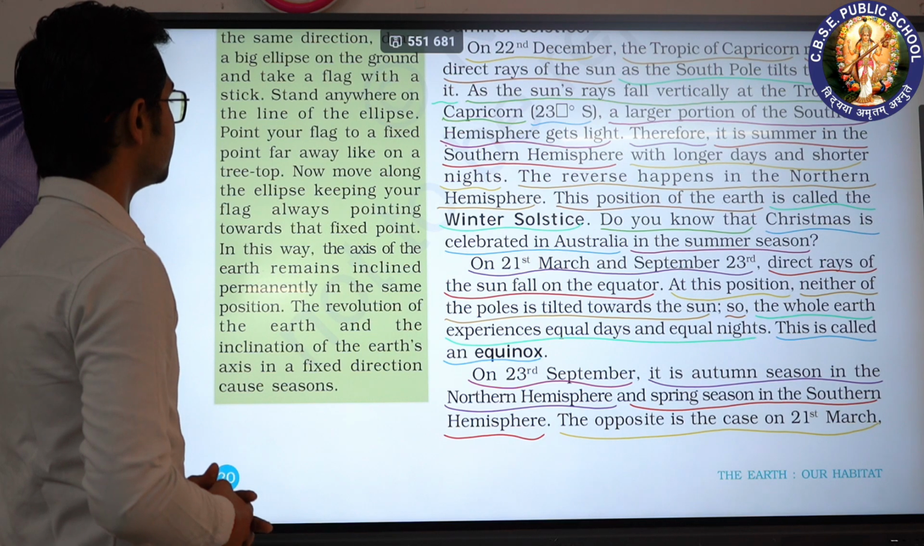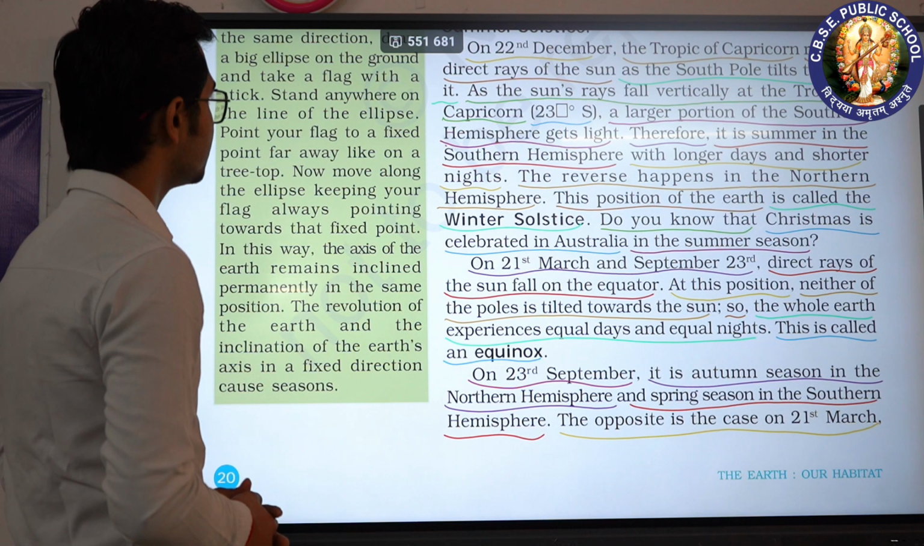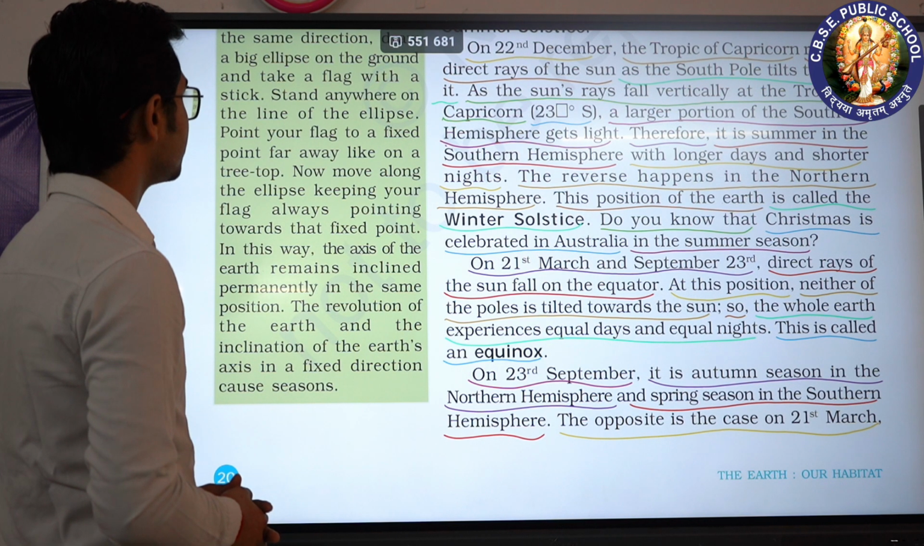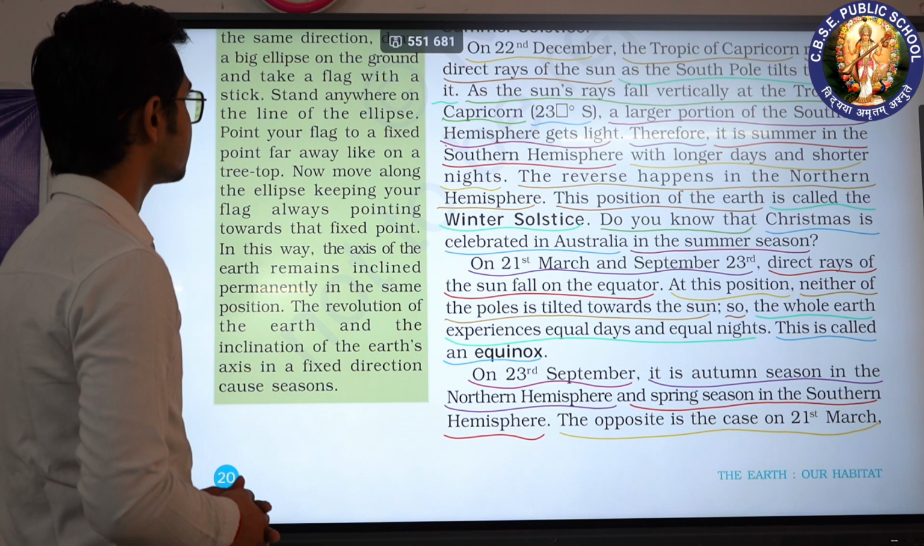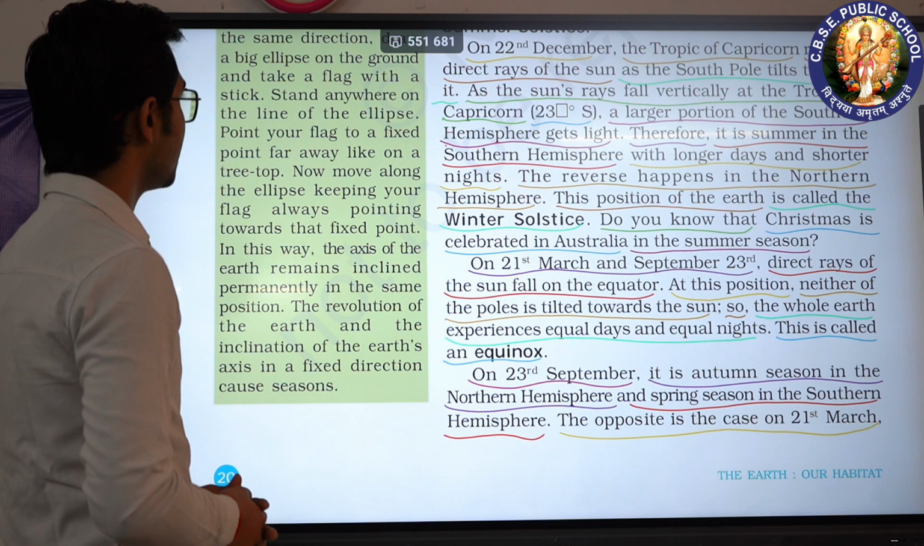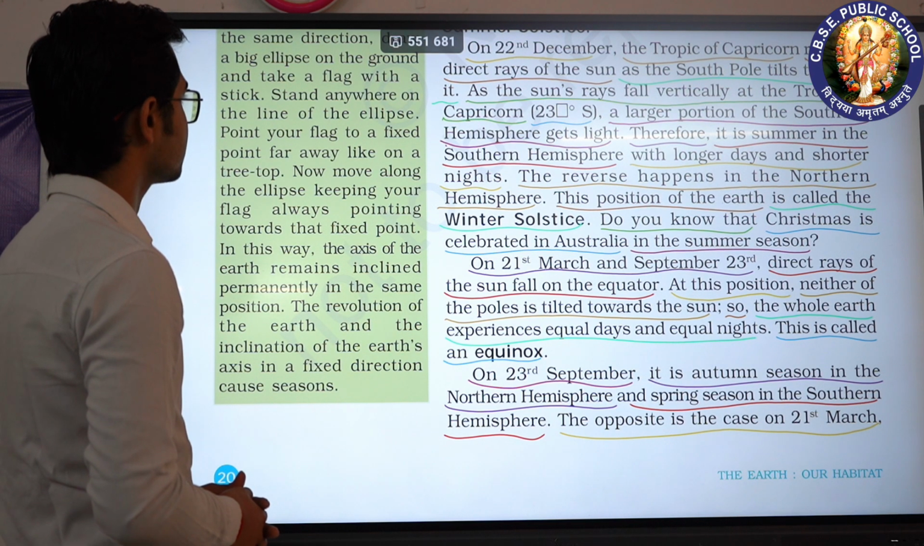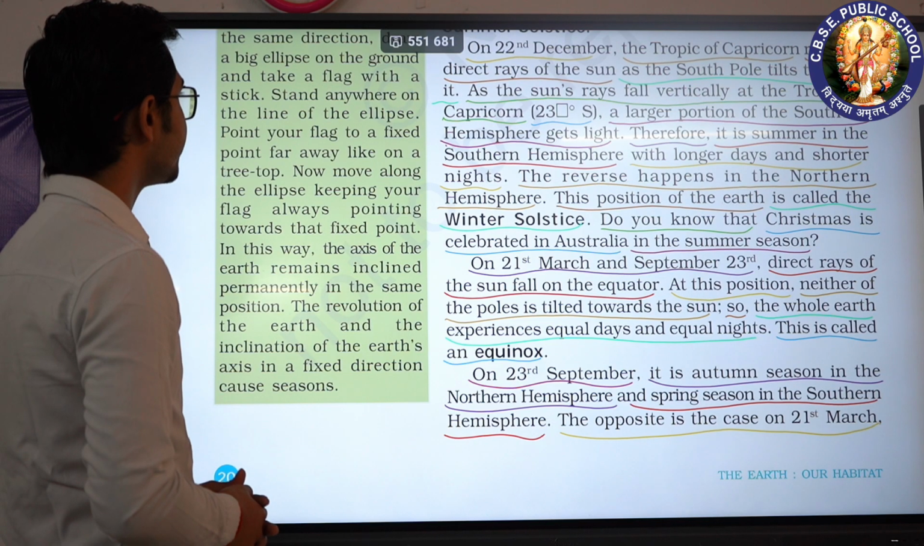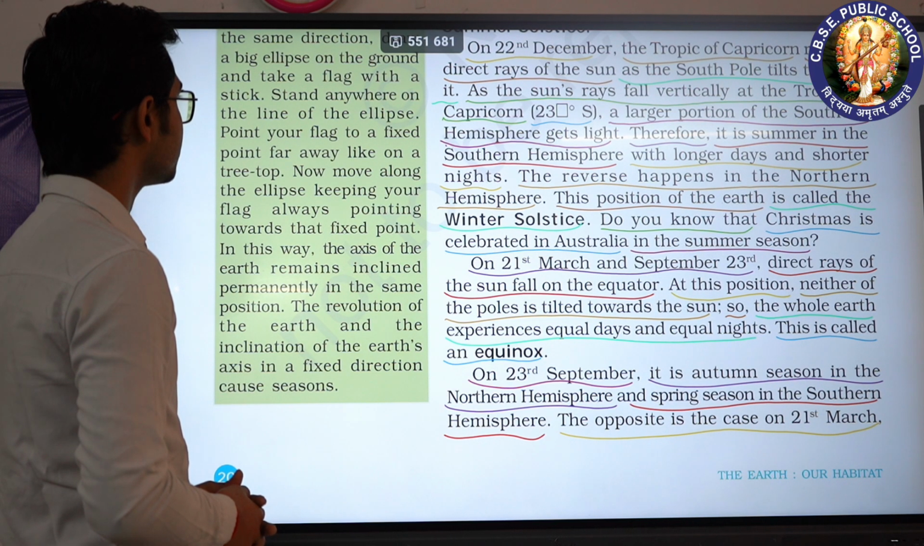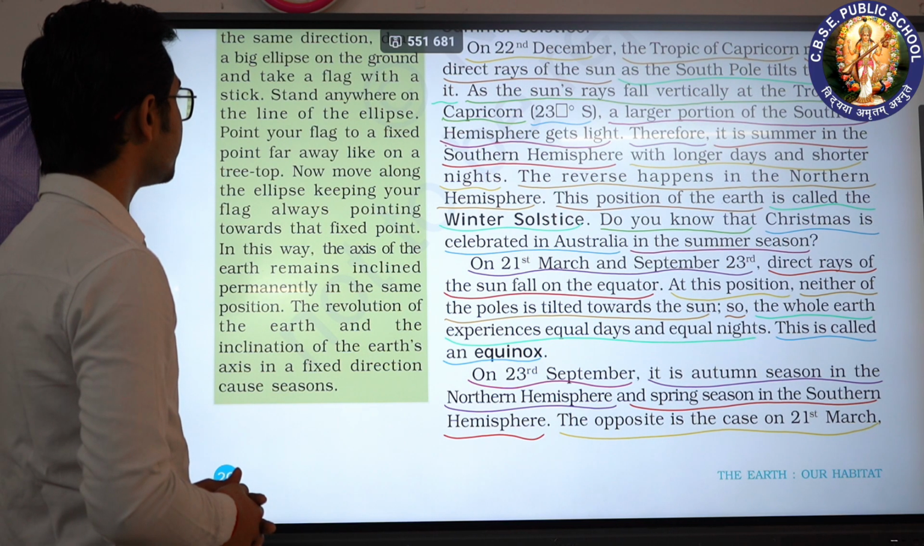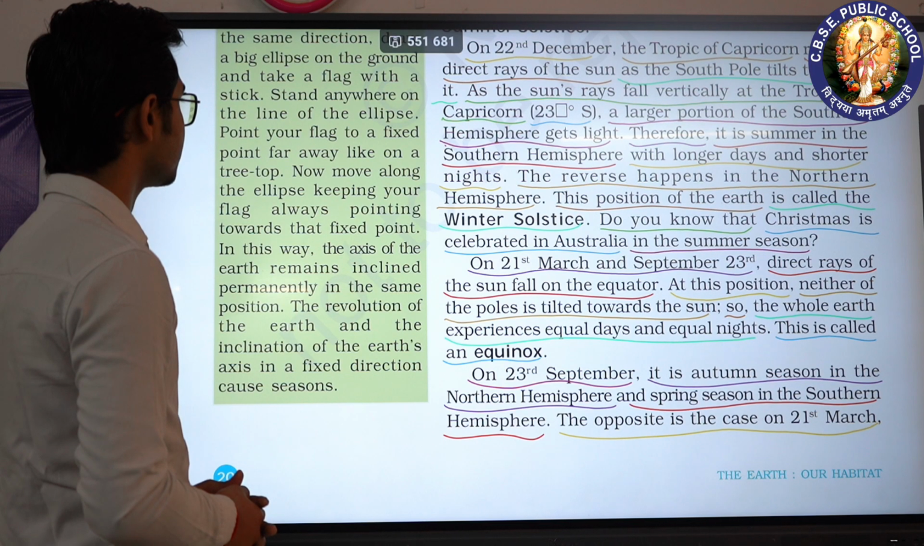On 22nd December, the Tropic of Capricorn receives direct rays as the South Pole tilts towards it. As the sun's rays fall vertically at the Tropic of Capricorn, 23.5 degrees south, a larger portion of the southern hemisphere gets light.